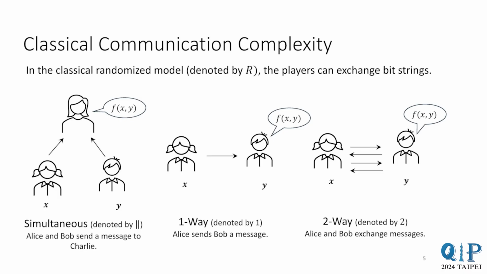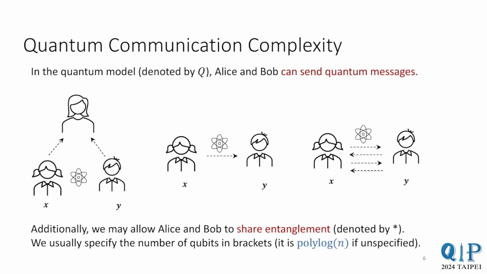Now let's look at the quantum versions. There are two main types of quantum resources in communication complexity. One is quantum communication, and the other is entanglement. A priori, these are different types of resources. When we say quantum model, denoted by Q, we mean that the communication is quantum. So Alice and Bob can send qubits. The other quantum resource is entanglement, denoted by star. This means that Alice and Bob share entanglement, typically in the form of EPR pairs. We specify the number of qubits in brackets, and if we don't specify it, it is polylog n.